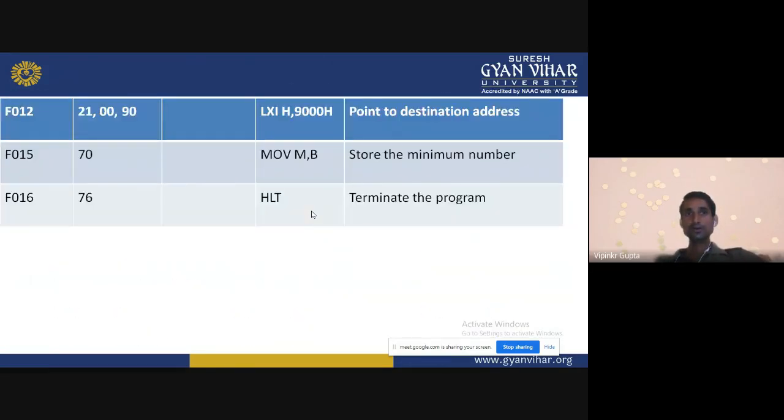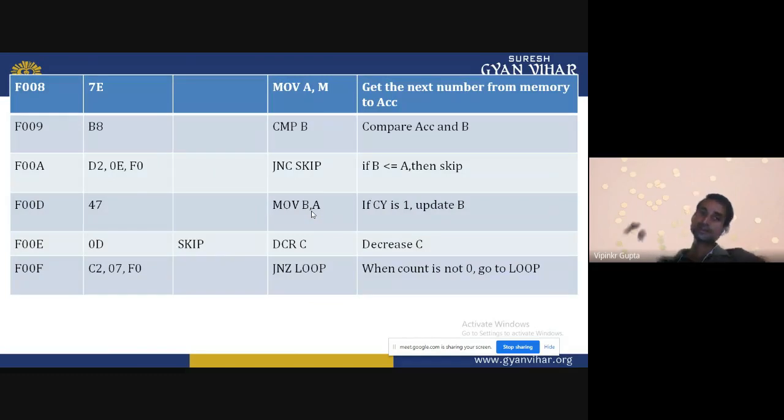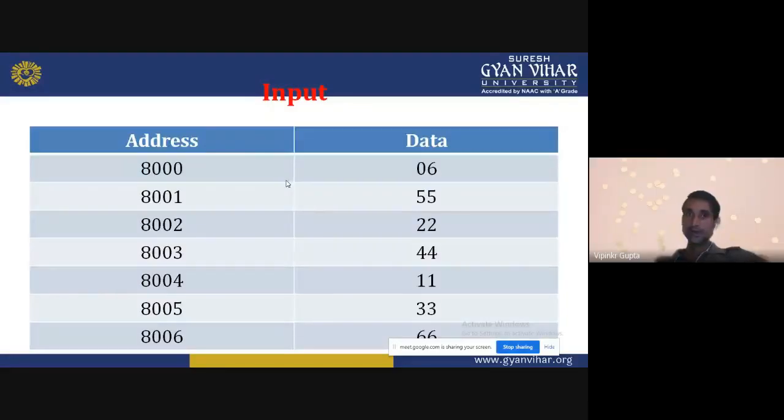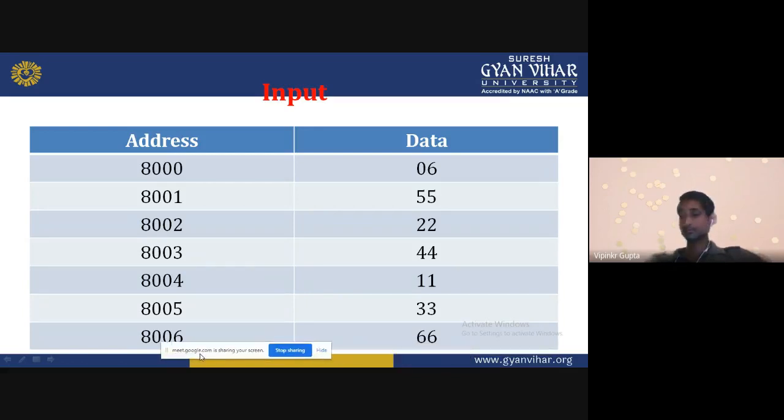So how will we do it if this is a larger program? See in this program, this is the program. One more thing we can clarify. This is the counter purpose. First of all, we transfer this data into the A register and this data into the B register.